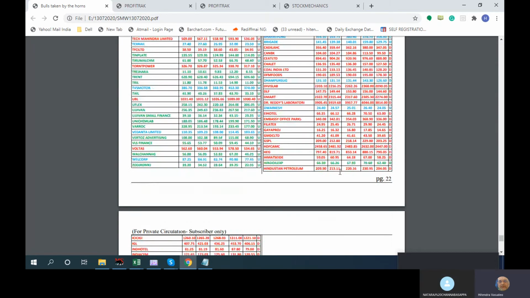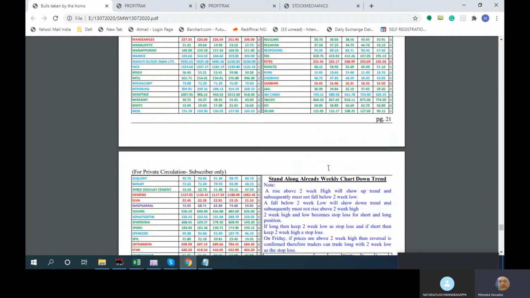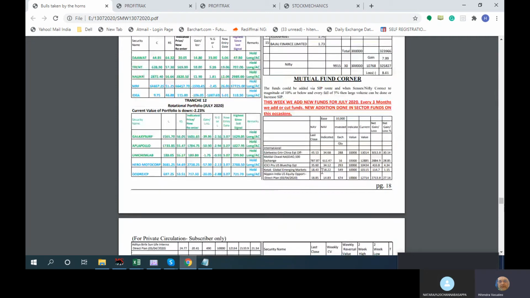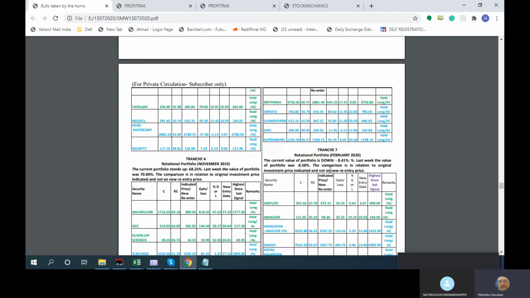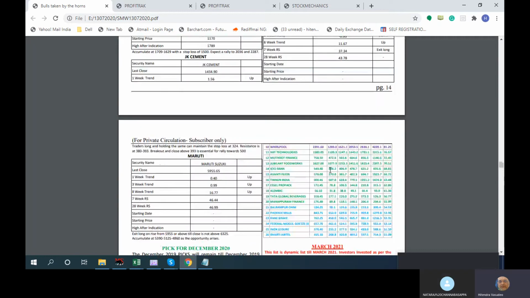So if you ask me now, this is completely whatever is there as far as the SMW file is concerned. Somebody might say, so many things are there, how to do it, I can't understand all that. It will take some time for you to go through. That is why we were taking only yearly for this, because it will take at least maybe one month for you to sink into these kind of reports. You start following every week, you start making some ideas, and then it will take some time. So if you ask where to start, you can start only from here.